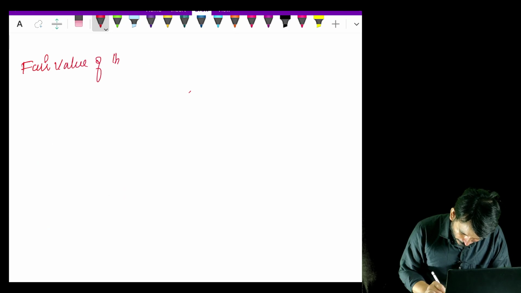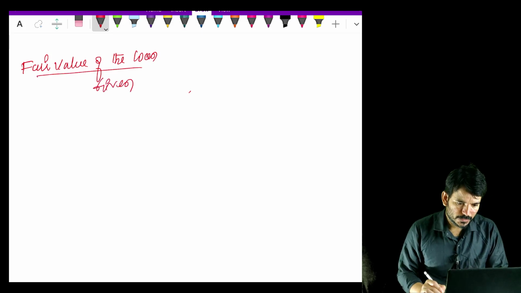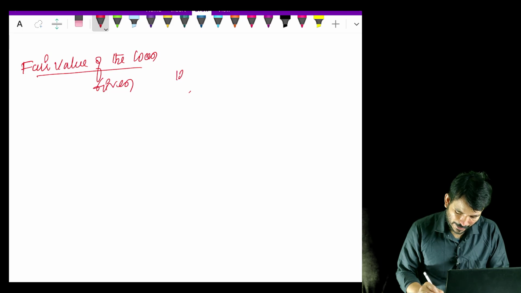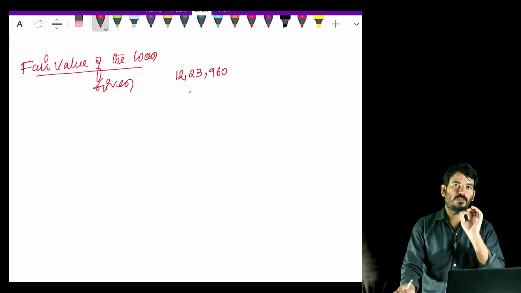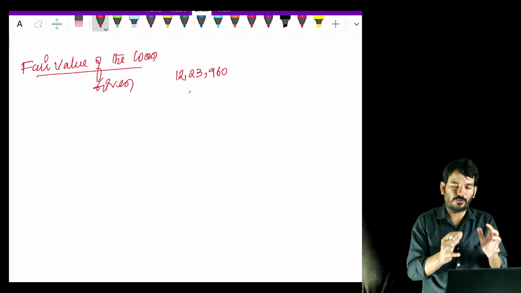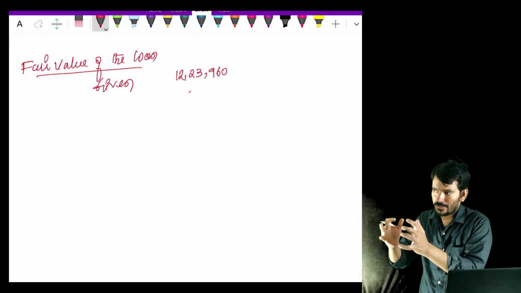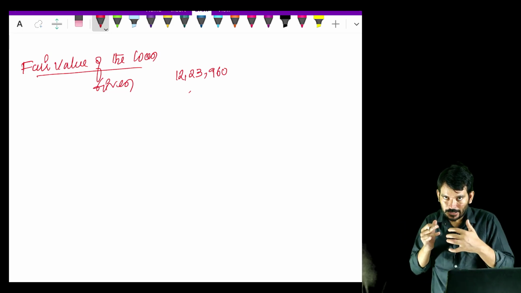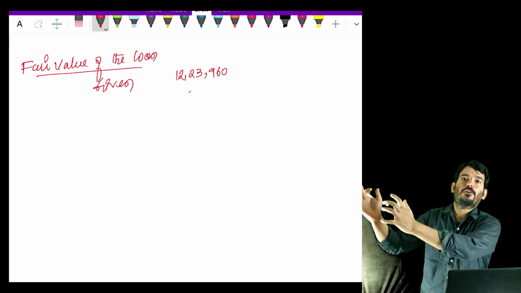Fair value of the loan that's given in the question is 12,23,960. Numbers are there in your study material. I'm not here to tell the numbers. The concept of that is what I'm trying here. So the fair value of the loan in my books of accounts is 12,23,960. When I'm transferring it, whatever I'm retaining, I will deduct it, so that I'll come to know what I'm transferring to the other party.